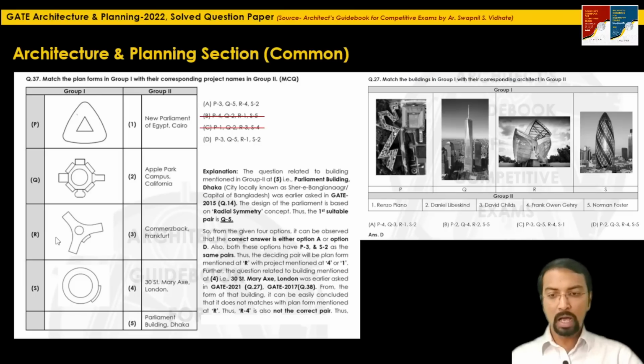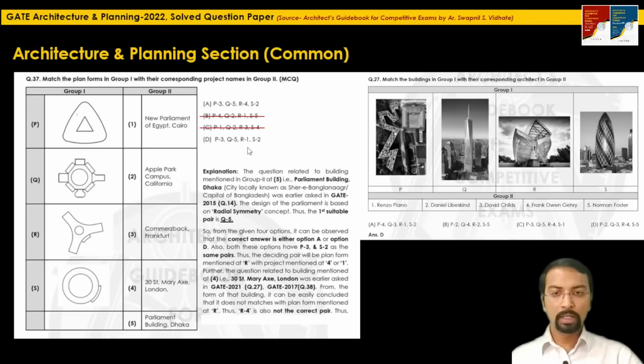So this R with 4 is definitely not the correct one. If you don't know what the plan form of the new parliament of Egypt is, it is given in option D, where they have matched R with 1.